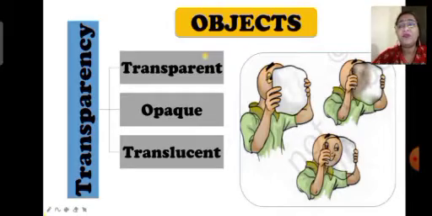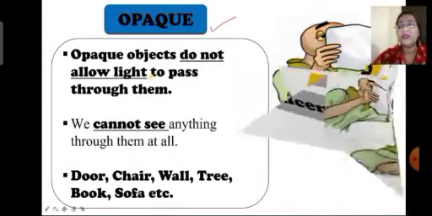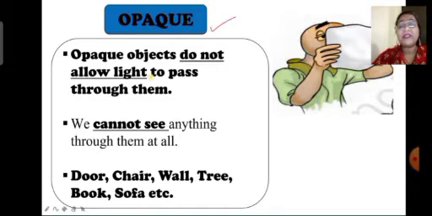Children, what do you mean by an opaque object? The objects through which we cannot see, that means light cannot pass through them, are known as opaque objects. For example, if you hold a cardboard sheet in your hand, will you be able to see on the other side of that sheet? No, you will not be able to see the objects which are placed on the opposite side of the sheet. Such objects are known as opaque objects. So, opaque objects are the objects through which we cannot see. And examples of opaque objects are door, chairs, wall, tree, book, sofa, etc.